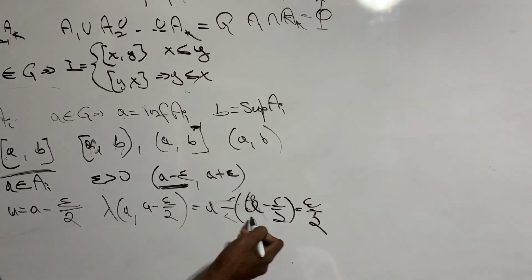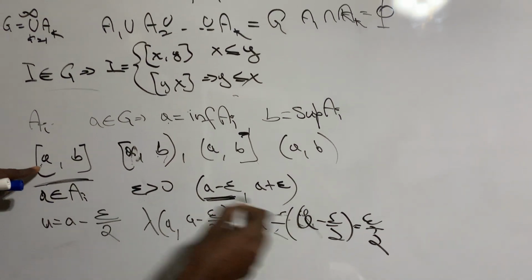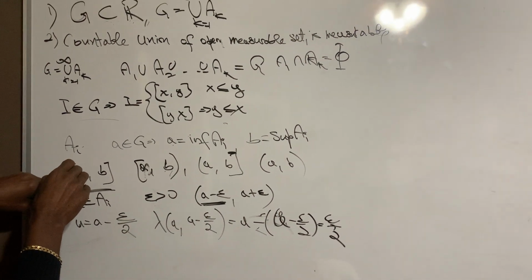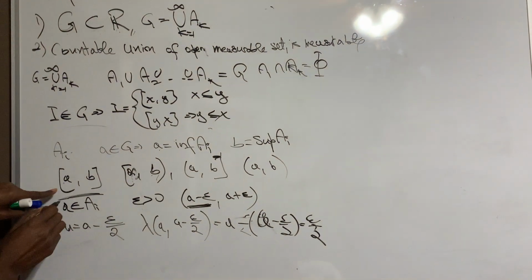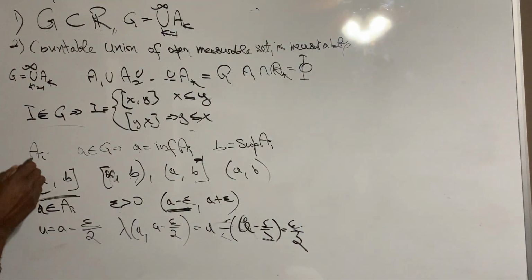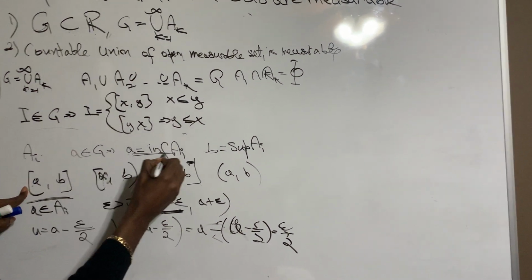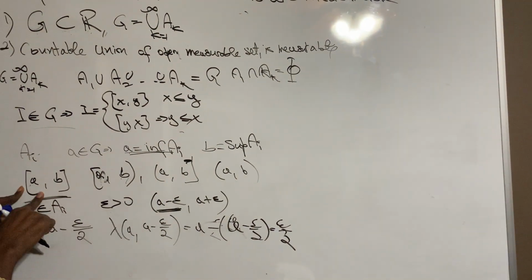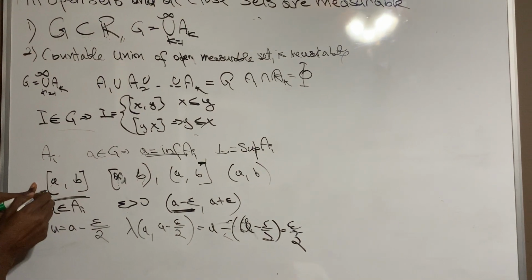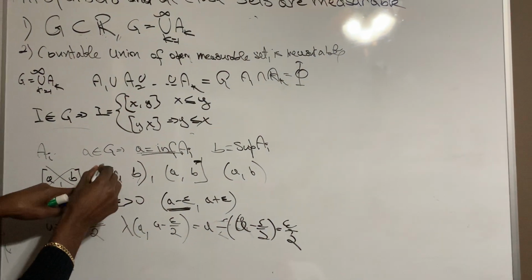Then this tells me that there is some number smaller than A inside of A_i. That means A does not belong to A_i. If it belonged to it, and we know that it's the greatest lower bound, this also means that there cannot be any element lower than it. We just proved that there is something smaller, so it's not that. If it's not that, it's not that either.